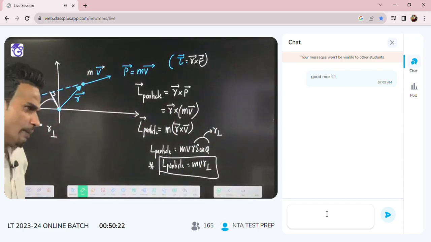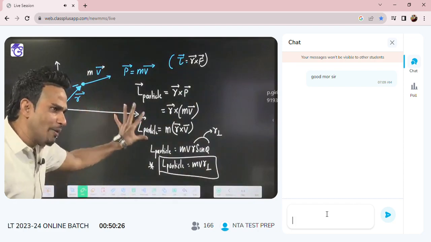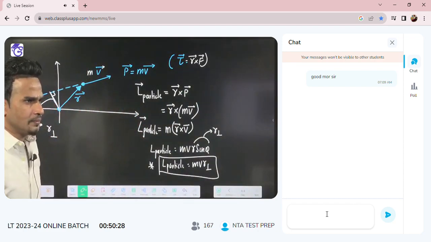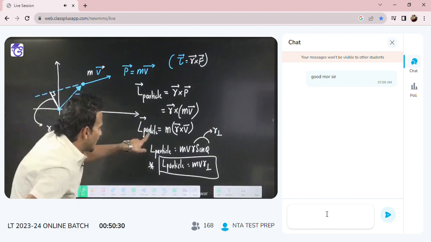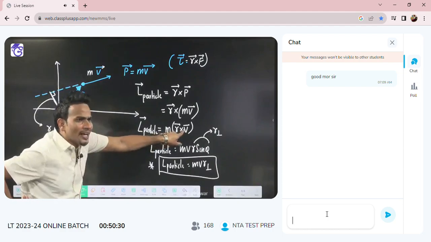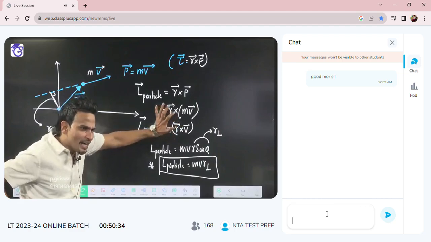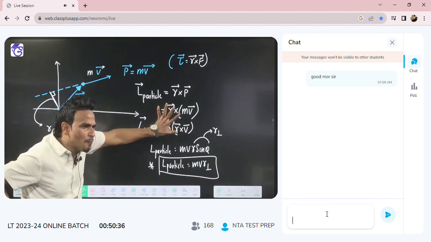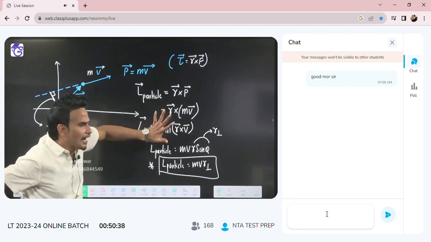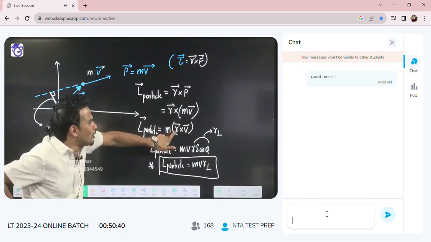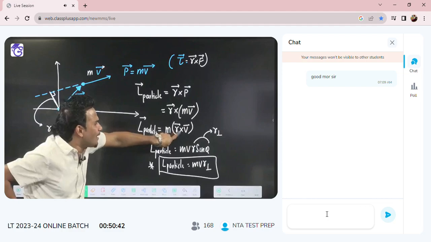Can you tell me what will be the direction of this angular momentum of the particle? You know, angular momentum is coming with the help of cross product. The result of a cross product is perpendicular to the plane made by r vector and v vector.